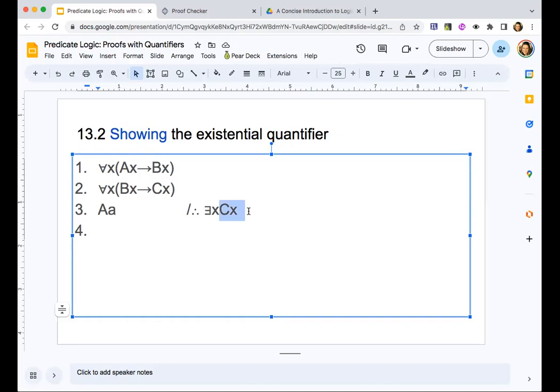I'll need to have Cx where this is some name, essentially. I don't have Cx with some name, so I'm going to need to get it. What else do I have? Okay, I know what I want. I want C with some name in it, and probably it's going to be A. But what do I have now? Let's pay attention to the main operators or quantifiers of what we have so we know which rules we can use. Okay, these are universally quantified statements. So the universal instantiation rule or universal elimination rule is something that's relevant here.